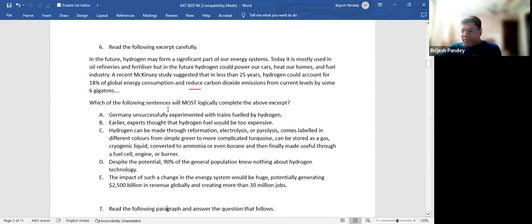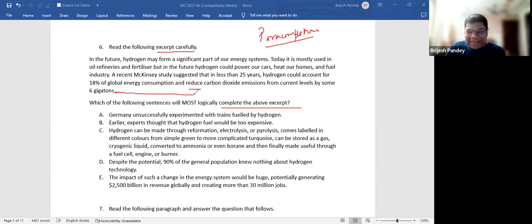Now, see, many of you might have said this question here. Read the following excerpt carefully and most logically complete. So this kind of question was very common once upon a time in CAT. That's why in my course, you will find that there's a para completion folder. Yesterday, I removed all the questions except fill in the blanks because I thought it is outdated. And the next morning, I see there is a question. So what happens is, this is very similar to your fill in the blank. The only difference is that this sentence is coming at the end.